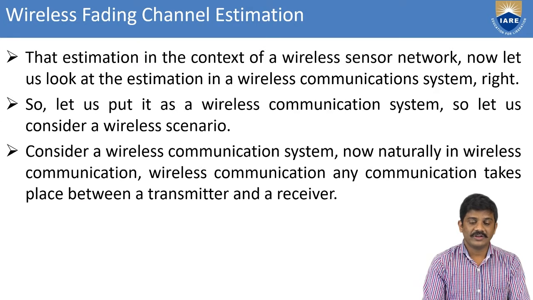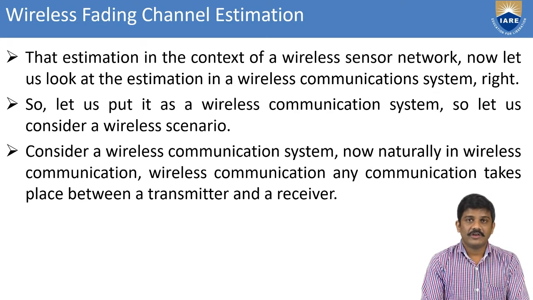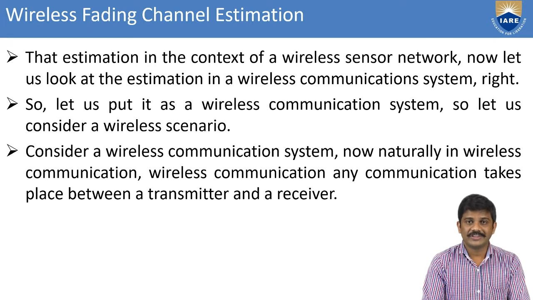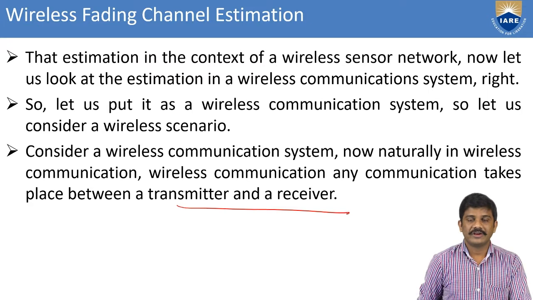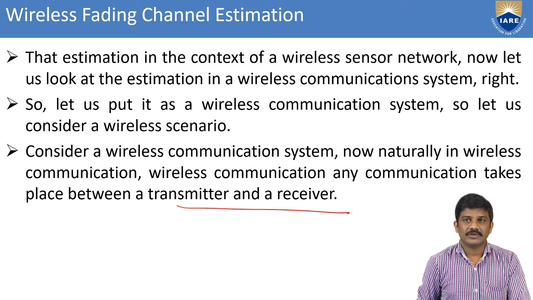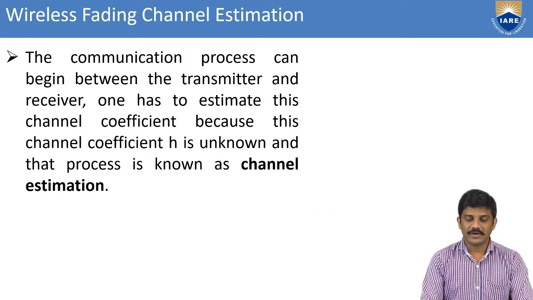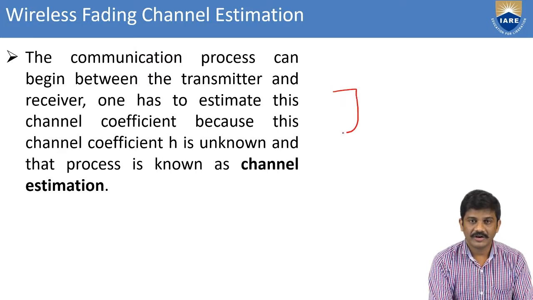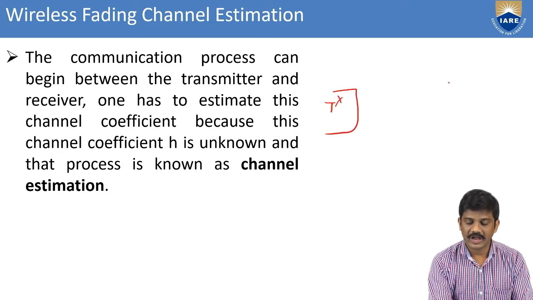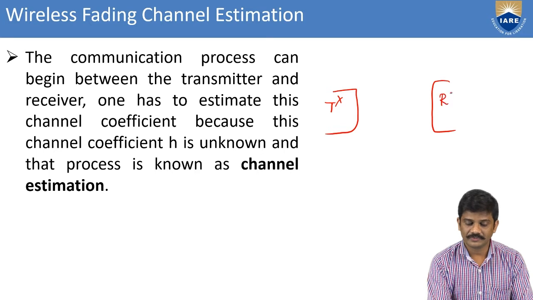Okay, for estimation in a wireless sensor network, we can also look at estimation in a wireless communication system. Let us take the wireless communication system. Here we consider the wireless scenario. What is a wireless scenario? That means you have a transmitter and a receiver. Then you can go with wireless communication between the transmitter and receiver, and you will get some channel coefficient. For example, this is a transmitter and this is a receiver.